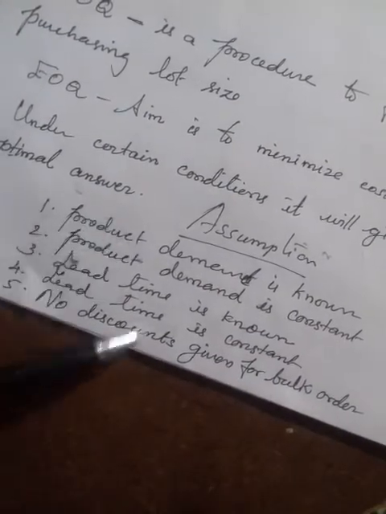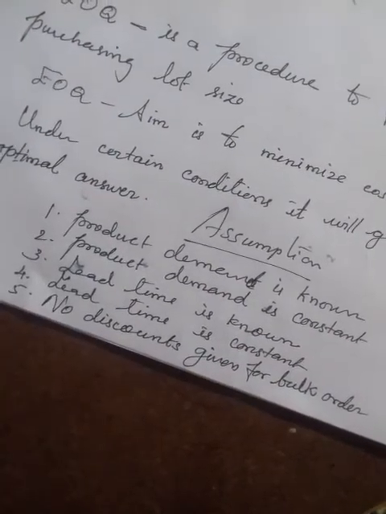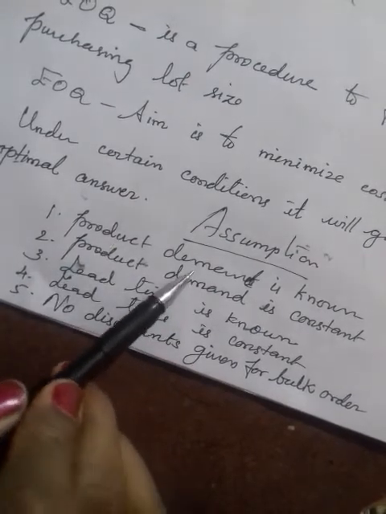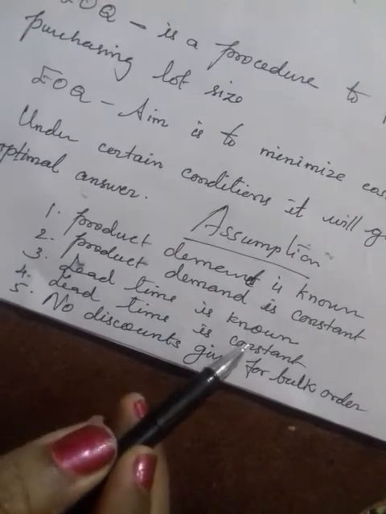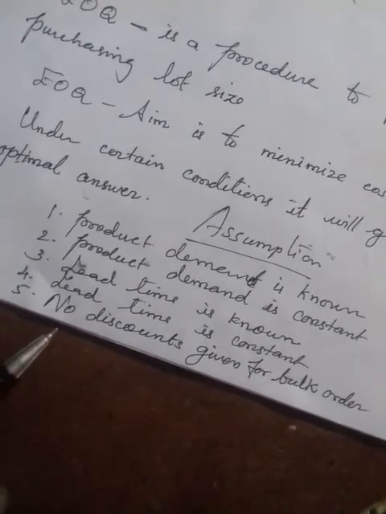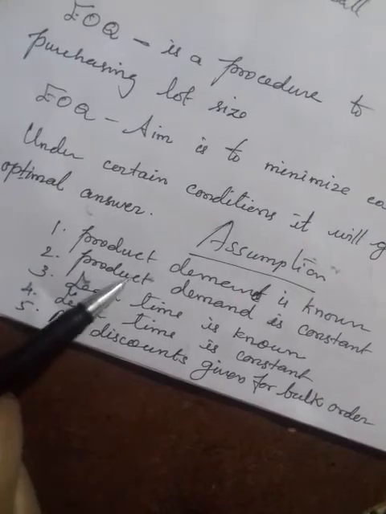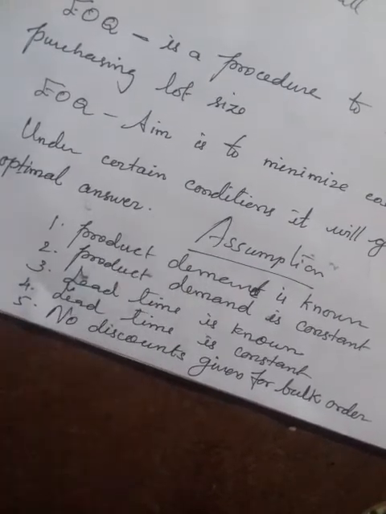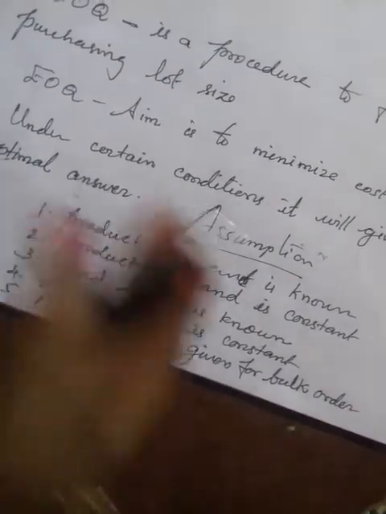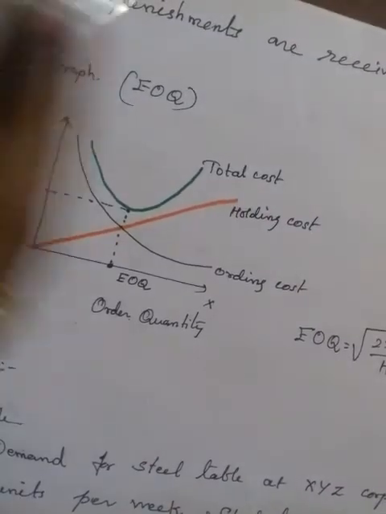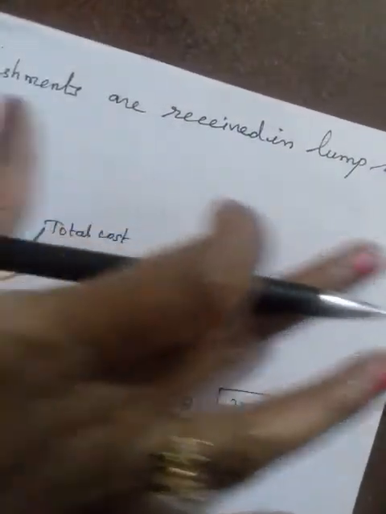So we have seen the assumptions, and based on these assumptions only we are calculating EOQ. The product demand should be known and constant, and the lead time, when you have to order, should be known and constant, and there is no discount. If you purchase 1200, they should not give any discount for the bulk order. And the replenishment is received in a lump sum: you receive the reordered product at a stretch.